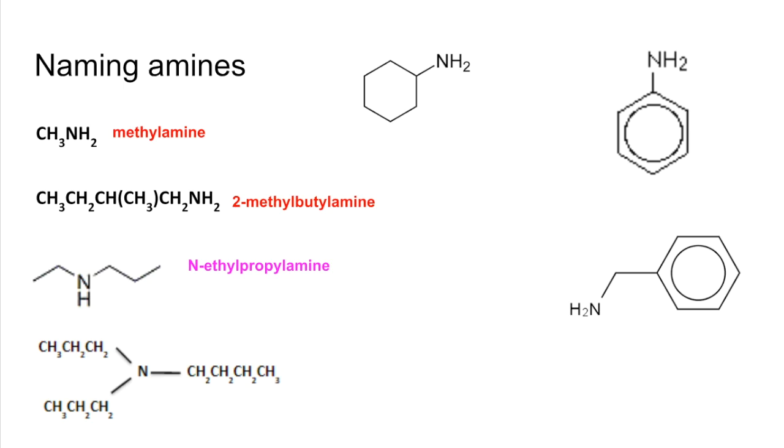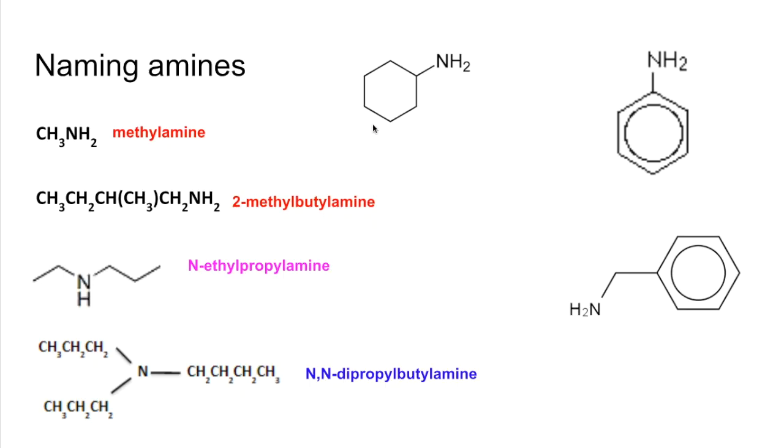The next one, the longest continuous chain is 4 long. That's the chain on the right hand side of the N there. So it's another butylamine, but this time we've got two propyl groups on the nitrogen. So this is called N,N-dipropyl butylamine. I very much doubt you'd have to name something as nasty as that, but that's how you would.